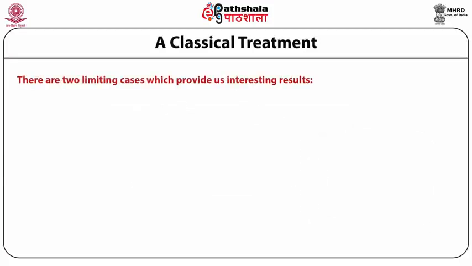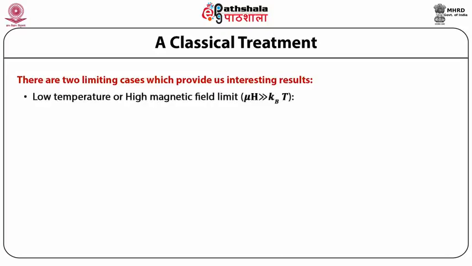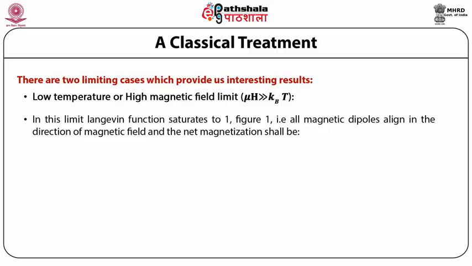There are two limiting cases which provide us interesting results. Low temperature or high magnetic field limit, that is, mu h is very much greater than kBT. In this limit, Langevin function saturates to 1, as is obvious in figure 1, that is, all magnetic dipoles align in the direction of the magnetic field and the net magnetization shall be M is equal to n mu.